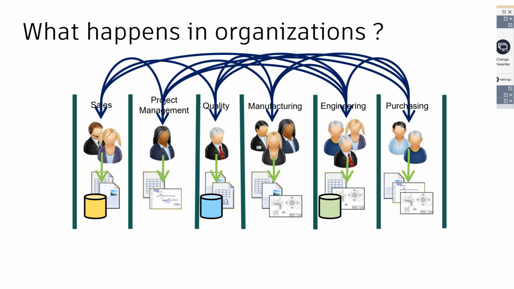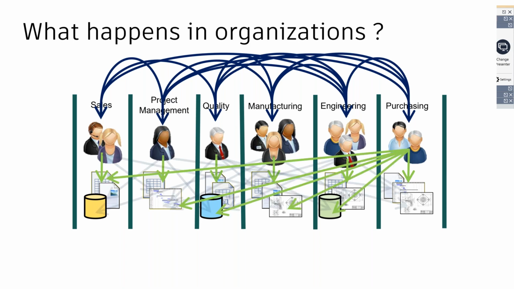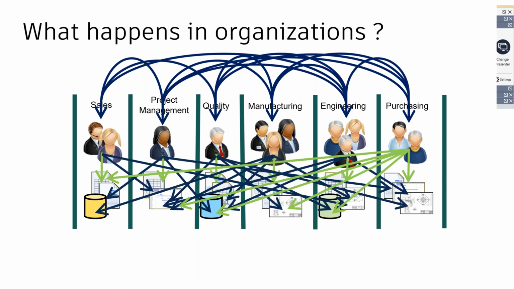Once you have won the bid, the sales team sends it to engineering. The engineering then does the BOM. It sends it to purchasing. They check the inventory. If everything is fine, it goes into manufacturing. It goes into quality. At the same time, there is a lot of internal feedback, a lot of internal communication that happens across all these various stakeholders in an organization. And you can see from the image, it's a very, very messy process that we currently have in the manual process part of it.